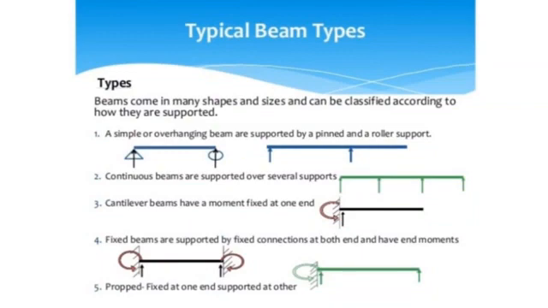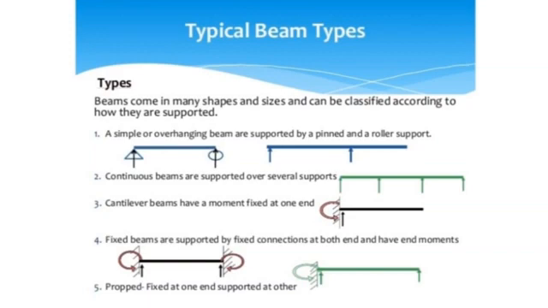Typical beam types. Beams come in many shapes and sizes and can be classified according to how they are supported. A simple or overhanging beam is supported by a pin and a roller support.